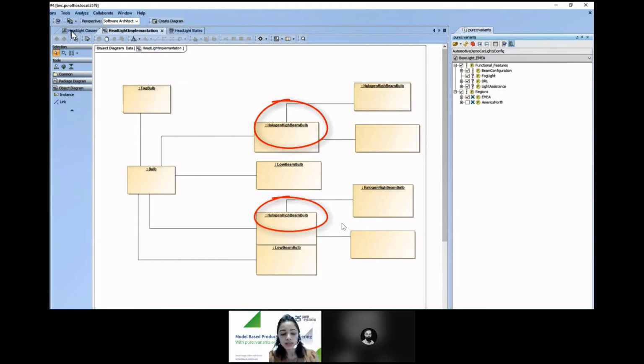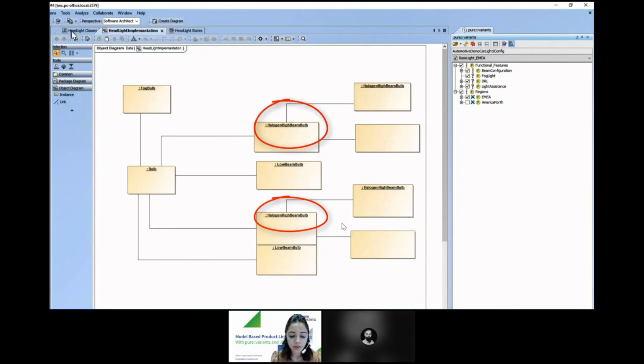Now, if you work file based, we can also trigger the transformation from within Cameo Systems Modeler and then save the resulting variant specific architecture model into a different file. But instead of triggering the transformation from within Cameo Systems Modeler, you can also trigger it in headless mode via build script and define the branch or the folder where you would like the output model to be stored.